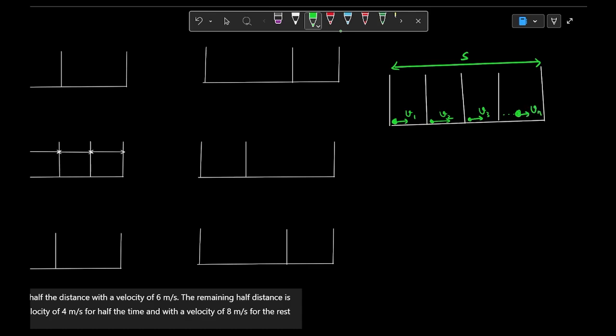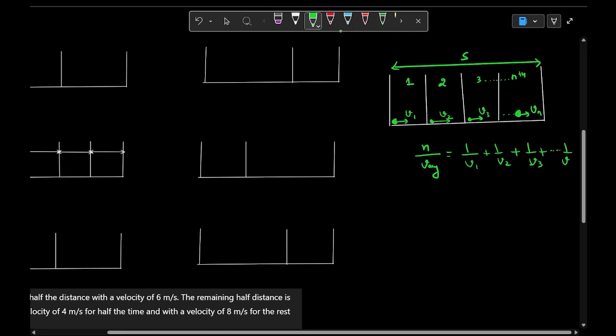The distance is divided into n equal parts. Suppose this is the first part, this is the second part, this is the third part, and so on up to the nth part. So directly we can write the answer that n by v average is 1 by v1 plus 1 by v2 plus 1 by v3 plus and so on up to 1 by vn.